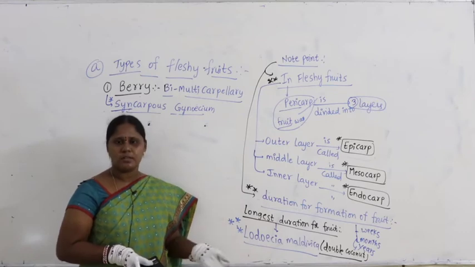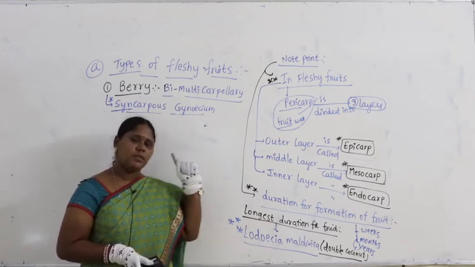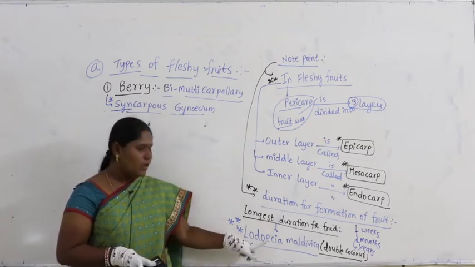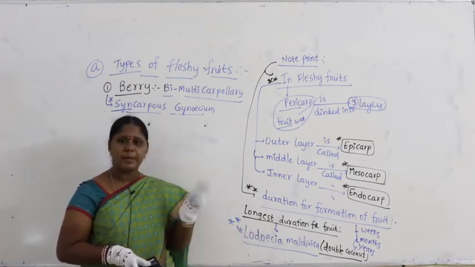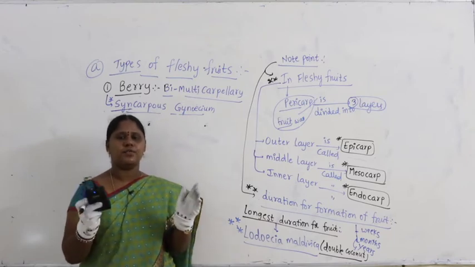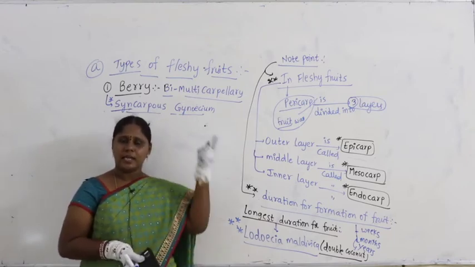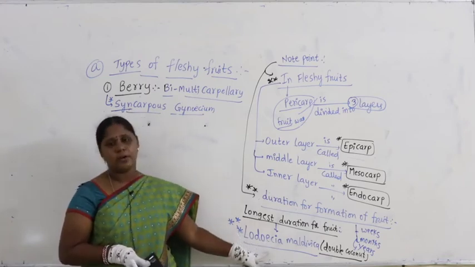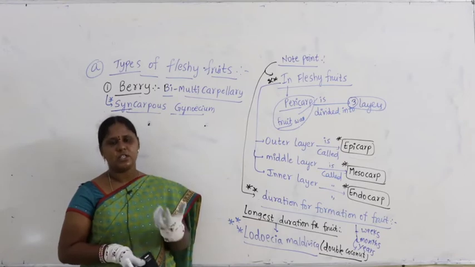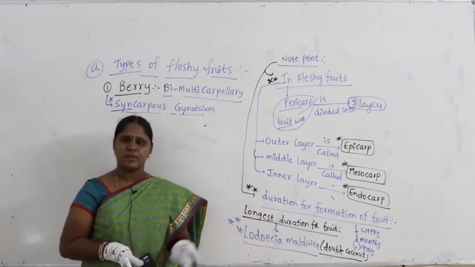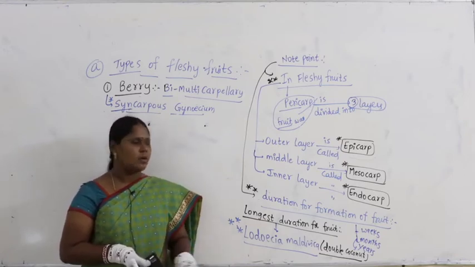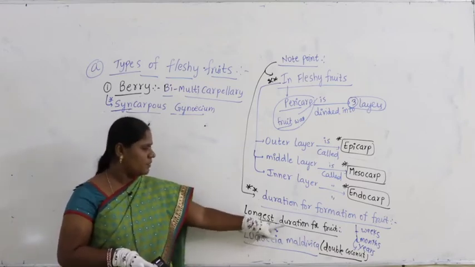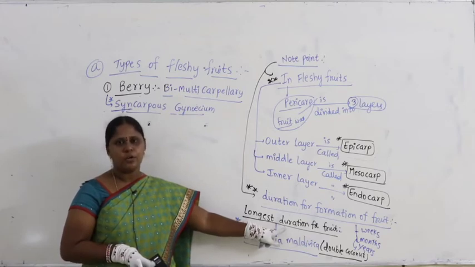In another chapter we are going to study the same example, and there we will study which is the largest fruit. Again you have to write Lodoicea, commonly called double coconut, almost double the size of a coconut. We will study its 18 kg weight and circumference. So do remember, this is the fruit which has the longest duration for fruit formation.